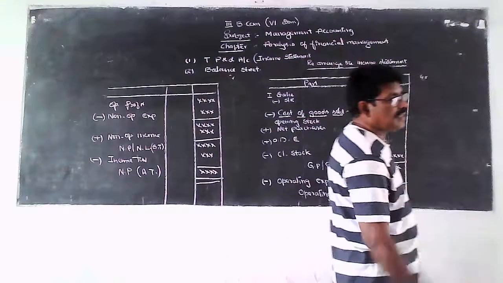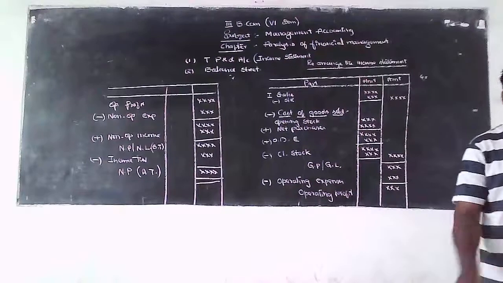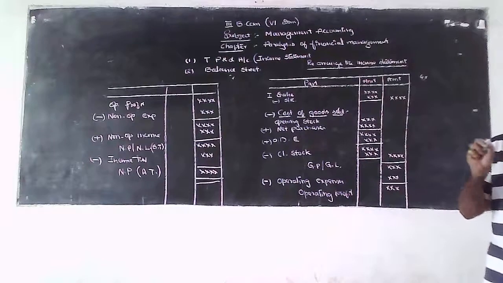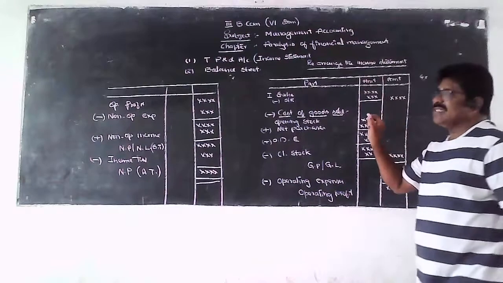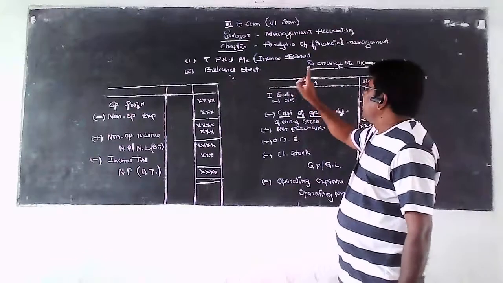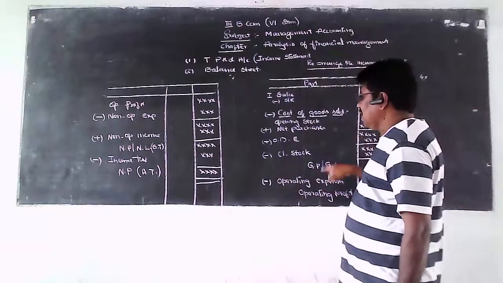So this is the rearrangement of the income statement. If you want to analyze the income statement of a business, first you should know the rearrangement of the income statement like that.